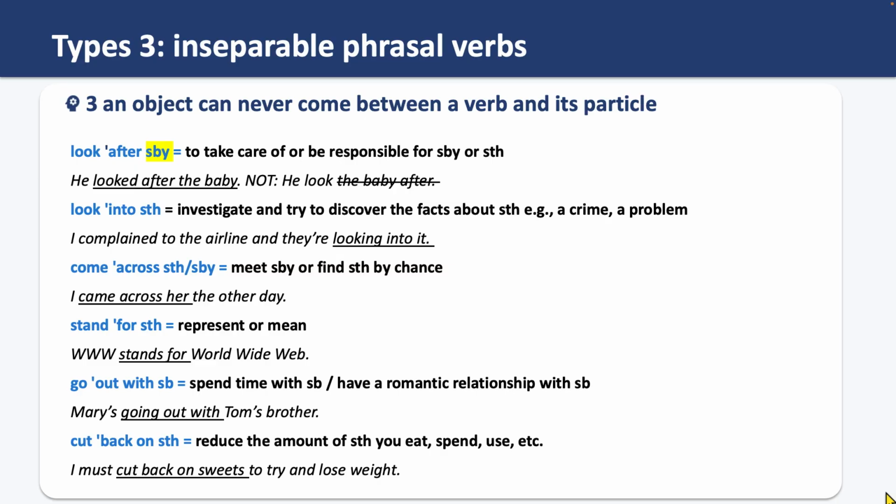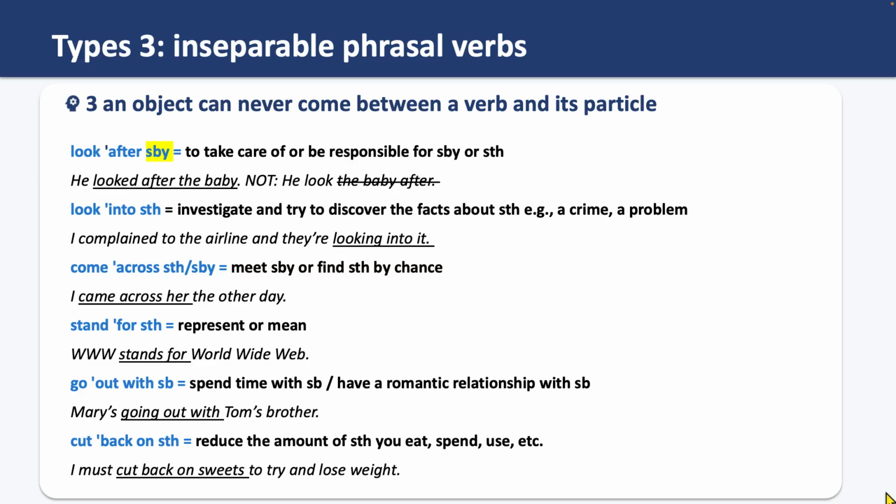For example, I came across her the other day. Next is stand for something. If something stands for something, it represents it. It has that meaning. For example, www stands for World Wide Web.